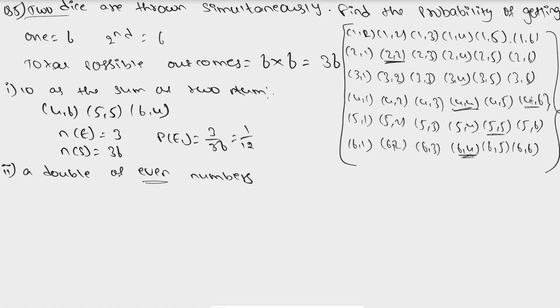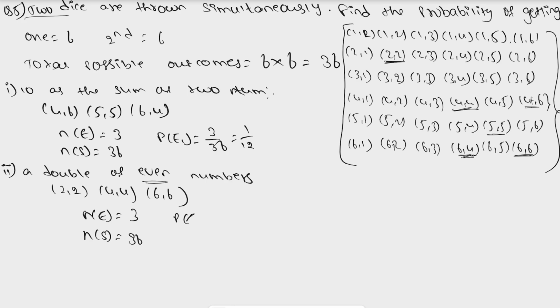So 4 and 4 we can take, 6 and 6 we can take. So here our favorable outcomes are 2 and 2, 4 and 4, 6 and 6. So our favorable outcomes will be equal to 3. Thus we can take n of a equal to 3 and our total outcomes equal to 36.